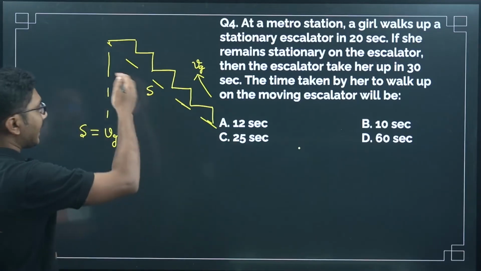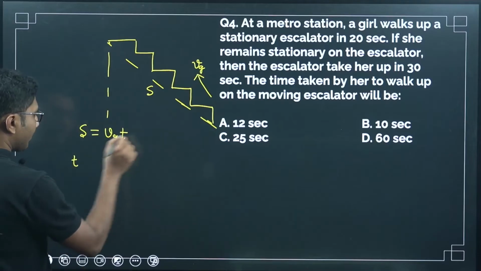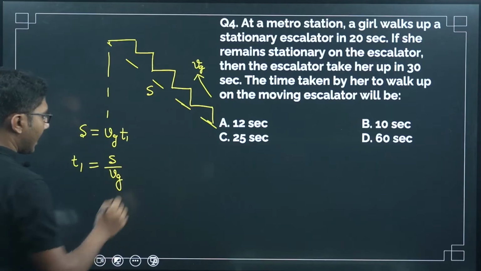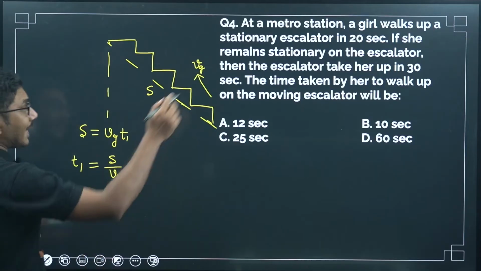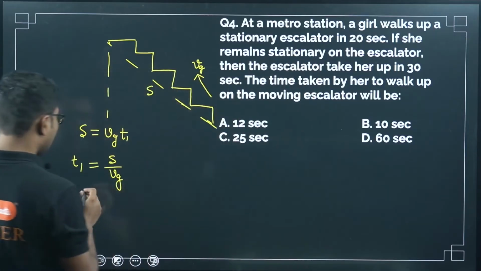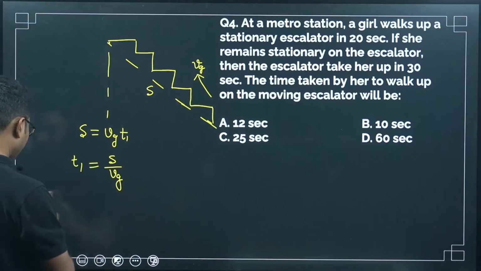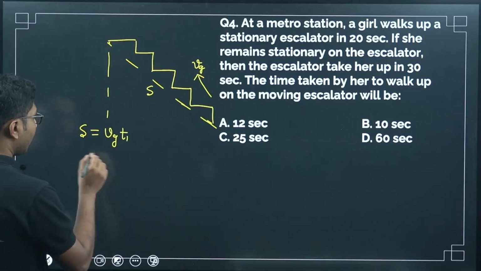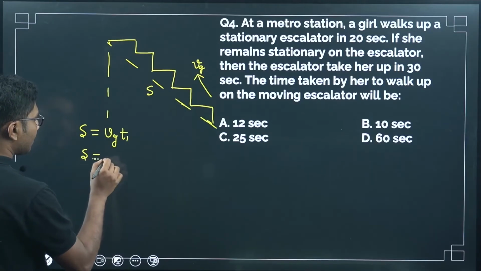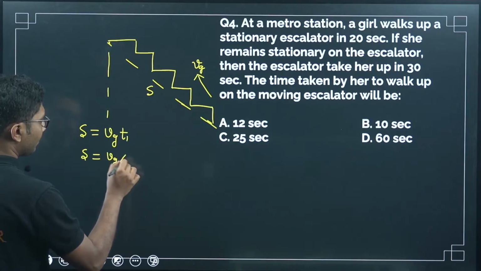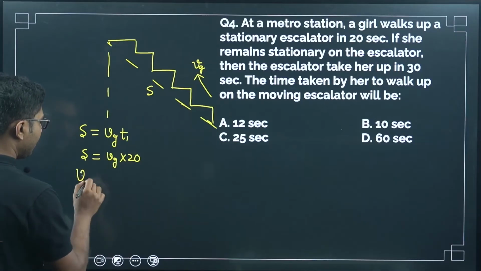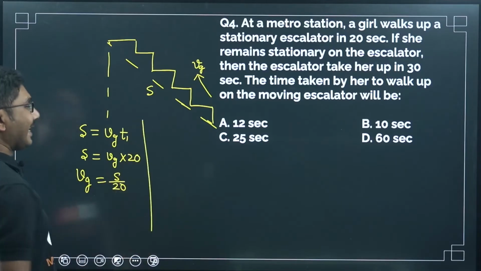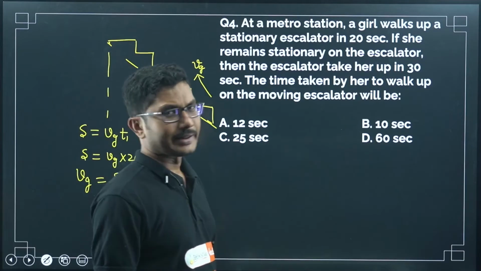So the time taken, suppose this time is t1, equals s by Vg. The time is given here as 20 seconds, so we can write that s equals Vg times 20. So Vg equals s by 20, which is important. Next case is when only the escalator is moving.